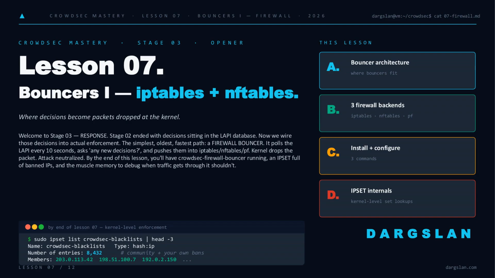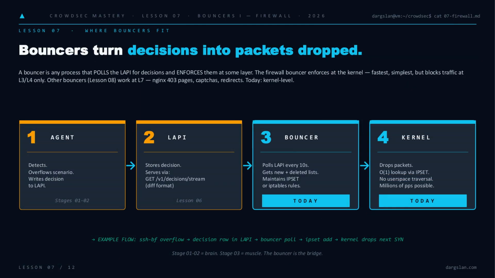Welcome to Lesson 07. This is where the brain becomes muscle. Stage 02 left us with decisions parked in the LAPI database. Now we wire those decisions into actual kernel-level enforcement using the oldest, fastest path there is: a firewall bouncer polling LAPI, pushing IPs into iptables or nftables, and letting the kernel drop the packet. By the end, you'll have crowdsec-firewall-bouncer running, an ipset full of banned IPs, and the muscle memory to debug it when something slips through. So let's map the full pipeline.